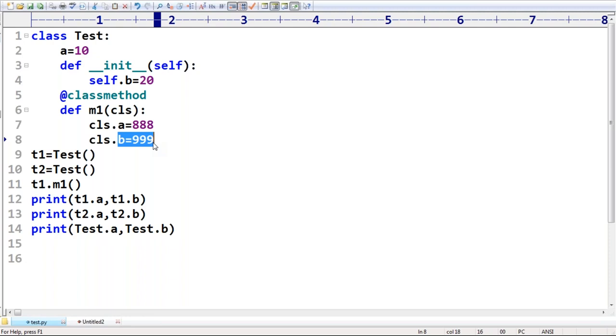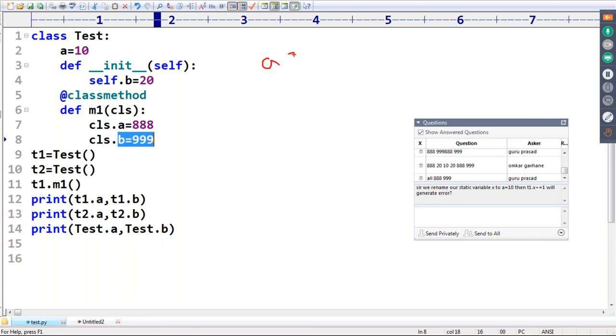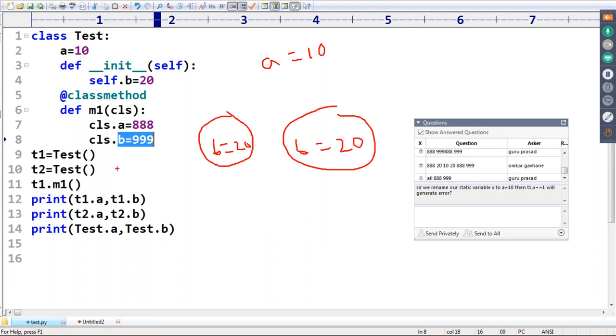Okay. The answer is, observe carefully, sir. The diagrammatic representation will be helpful for you. One minute, have a look. A is equal to 10. Next, here it is the class level. Whenever you are creating the T1 object, B is equal to 20. Same, whenever I'm creating the T2 object, B is equal to 20. So T1 and then T2 like this.